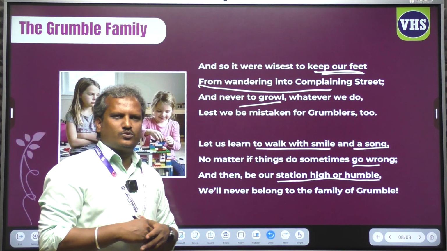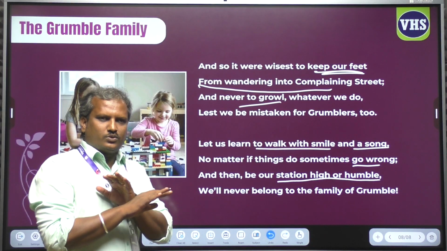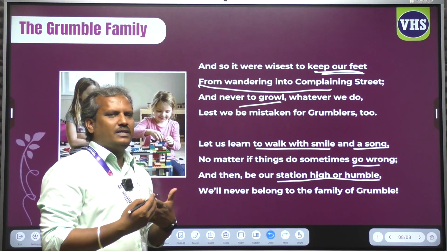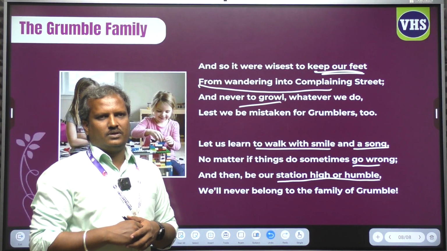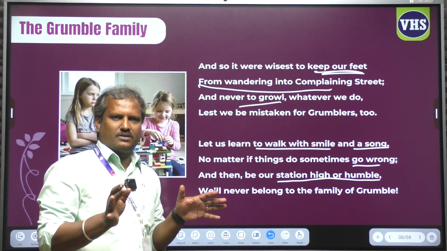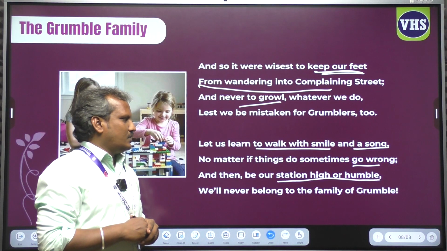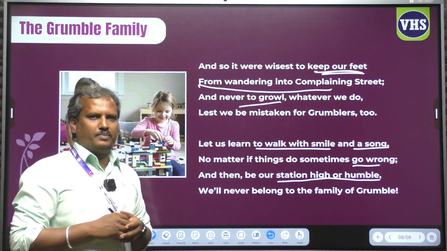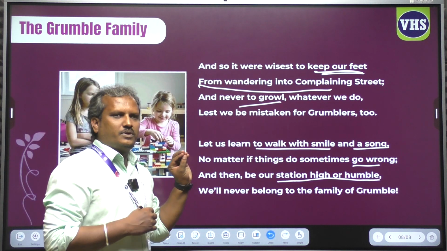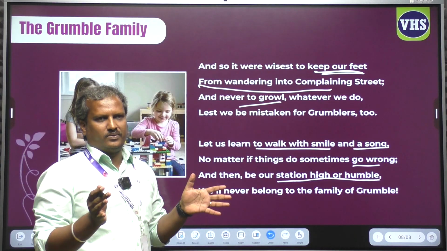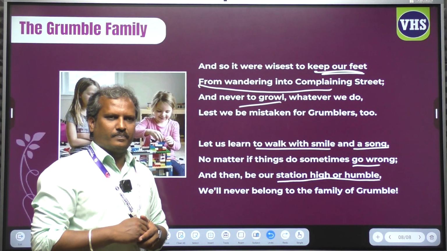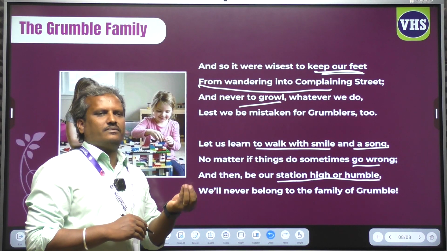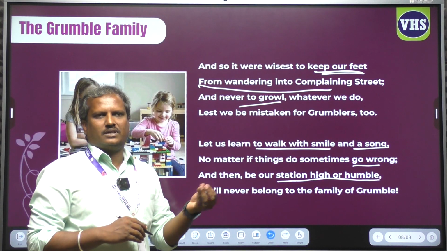Yes, whatever happens to us in our life, we should not grumble, because grumbling will always generate a negative vibration around you. So you will be identified as a pessimistic person. We should know the difference between the optimistic and the pessimistic. We must be optimistic, which means we must be positive ever. We must have positive thinking, and we should not think negatively. We should not generate negative vibration around us.